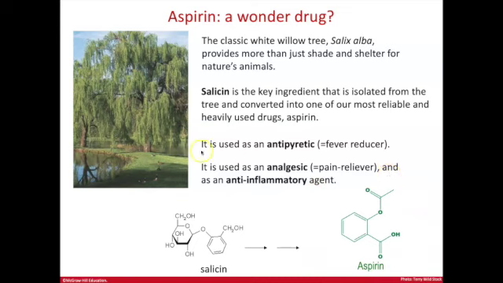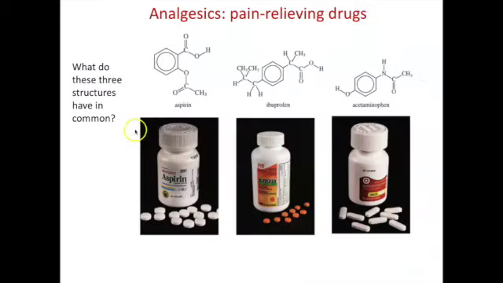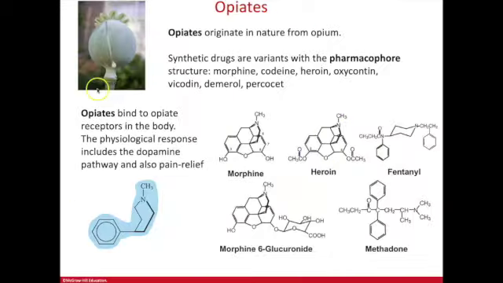Aspirin is a drug that has its origins in nature from the bark of the white willow tree. Medicinal chemistry took over and isolated the active compound and then created other synthetic drugs that worked more efficiently than aspirin. That's also the case with opiates and opioids.